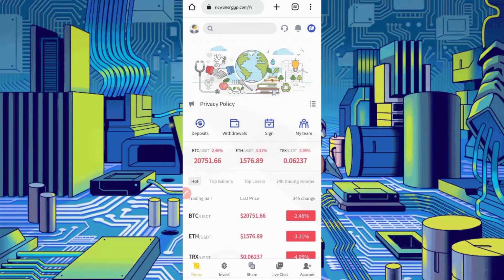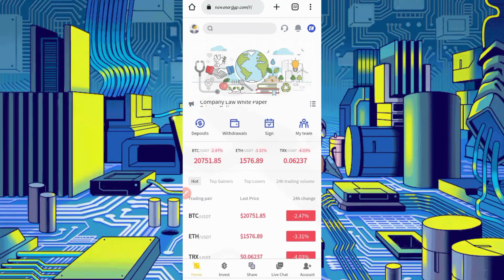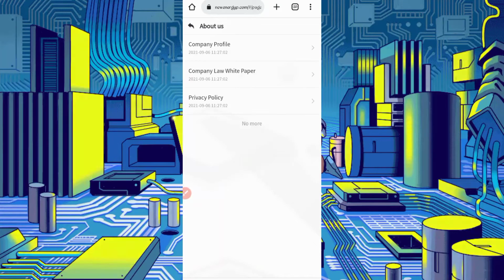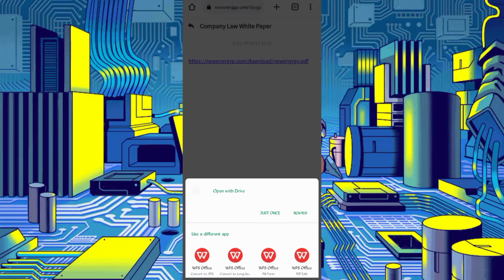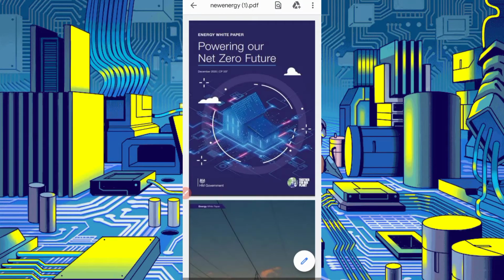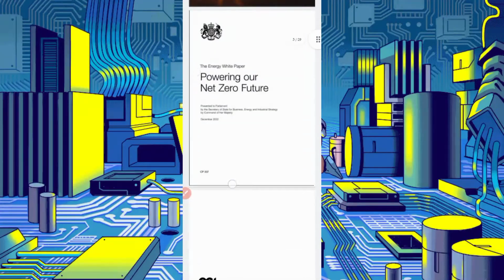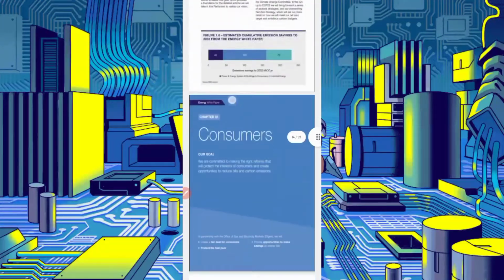So first I will show you the website white paper, then I will show you how you can withdraw. So here you can see the company law paper, just click on it. Okay, here you can see the company profile, you can check the privacy policy, you can read it as well. Here is the company law white paper, you can read it and download it as PDF. Okay, you can read the energy white paper. They are powering and they are giving new projects. You can read about their white papers.